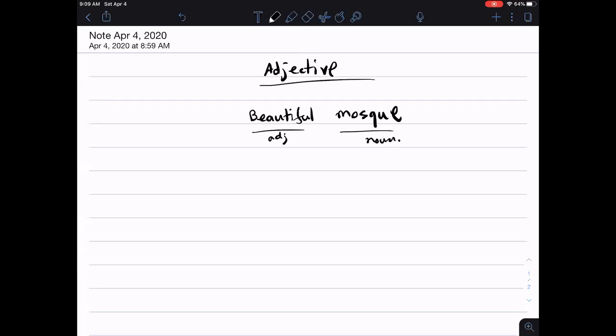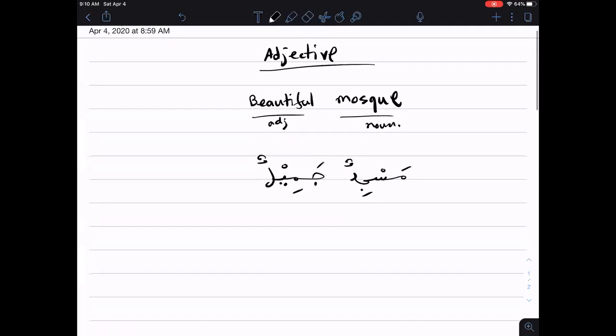So what is mosque in Arabic? Masjid, right? Masjidun. And then we'll bring the adjective. What do you say beautiful in Arabic? Very simple. Jamil, right? So a beautiful mosque is masjidun jamilun. It's just the other way around.